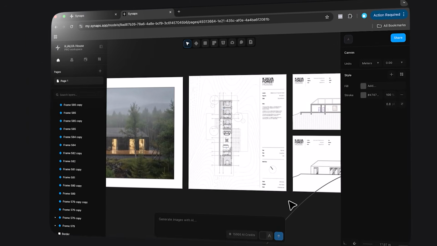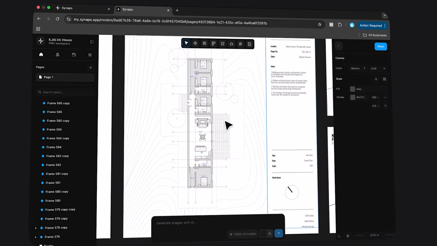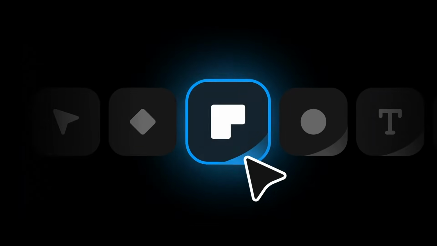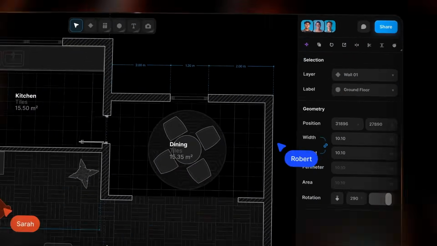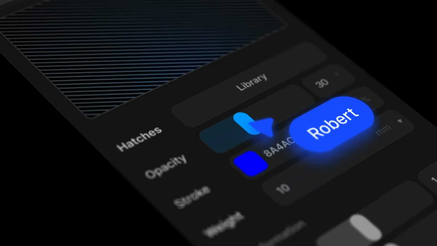Now, this is not because they do not know how to use them, but their kind of projects don't have any application of BIM which changes their life. Now, this is where Synaps is perfect because it offers a lot more than AutoCAD in terms of speed and usability, but at the same time, it is a lot simpler and faster than BIM. And also, something that I have to mention is that when it comes to the user interface, it's super clean, it is very minimal, and you could instantly tell that this software was built by architects and designers for other architects and designers who clearly understand the frustrations that architects deal with every single day in their creative process.